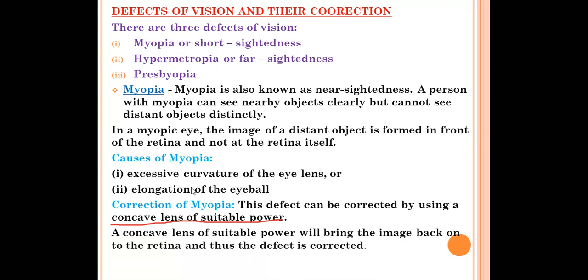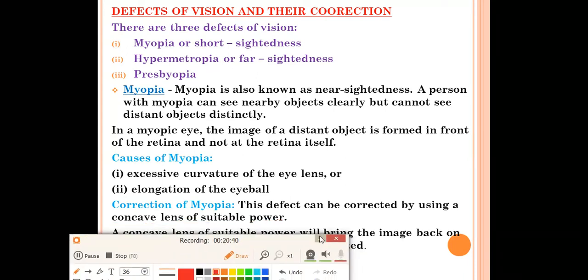So this was all about your myopia. You have to remember the myopia. In myopia, the person can see the nearby object clearly but cannot see the far off object clearly, right? Next, what are the causes of myopia? Excessive curvature of the eye lens, elongation of the eyeball. And how can it be corrected? It can be corrected by using concave lens of suitable power, by which the image is formed on the retina and the defect is corrected.